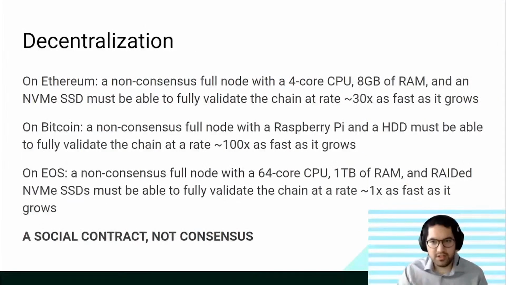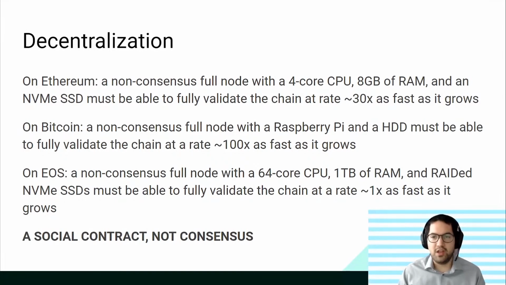So let's see what decentralization is. On Ethereum, we want a non-consensus full node with approximately these hardware specs, a 4-core CPU, 8 GB of RAM, and an NVMe SSD. That should be able to fully validate the chain at a rate approximately 30 times as fast as it grows. In other words, it's able to catch up when it's doing an initial block download.